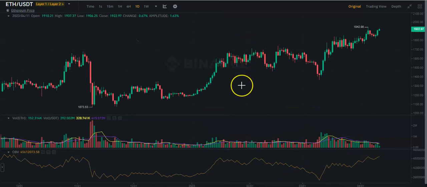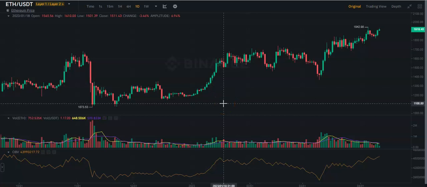Let's move on and let's analyze Ethereum. As you can see here, we have a completely different chart when compared with Hashflow. The reason is that Ethereum is strongly bullish, clearly inside a bull run-up, with higher highs and higher lows.